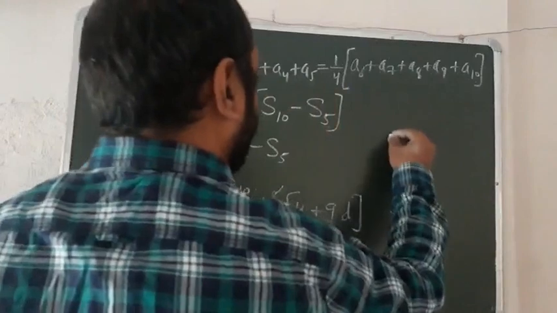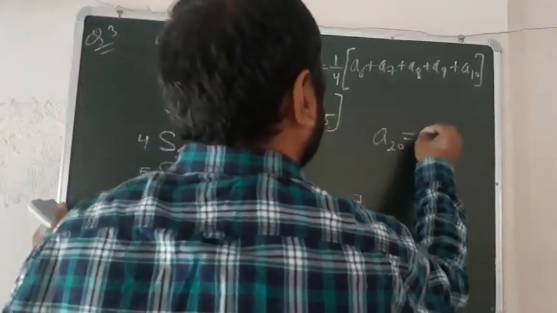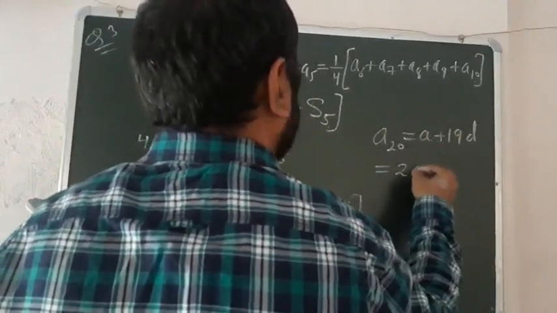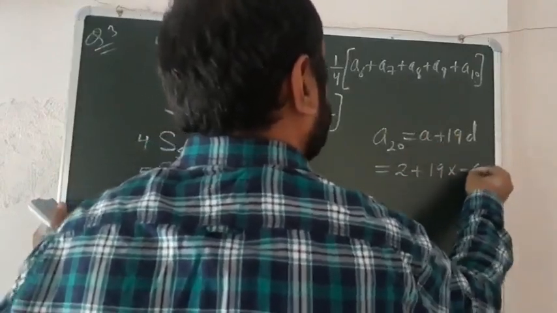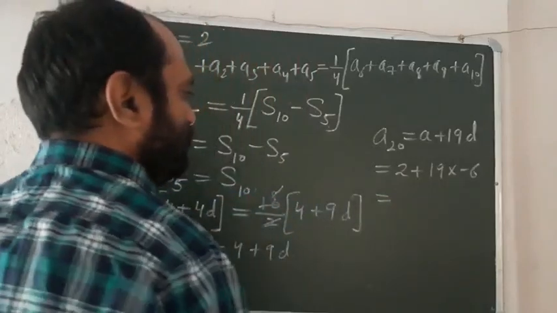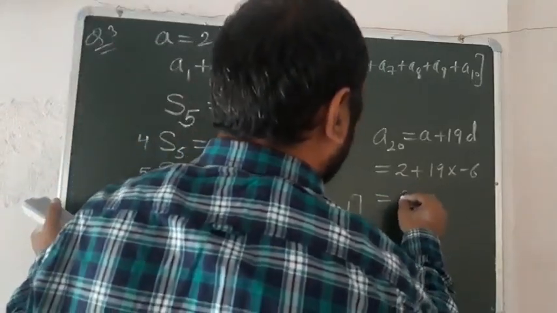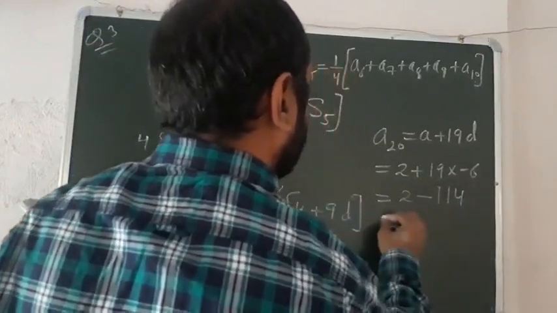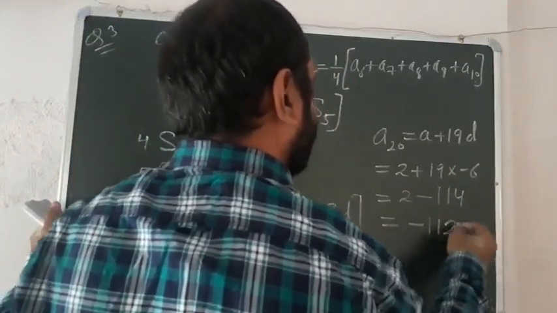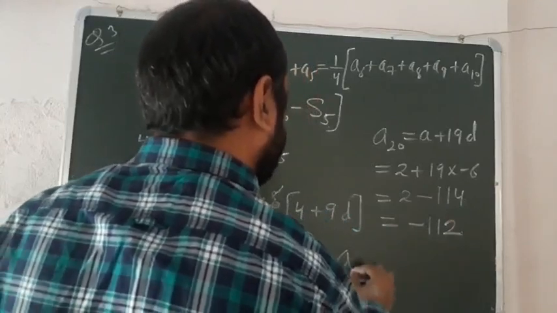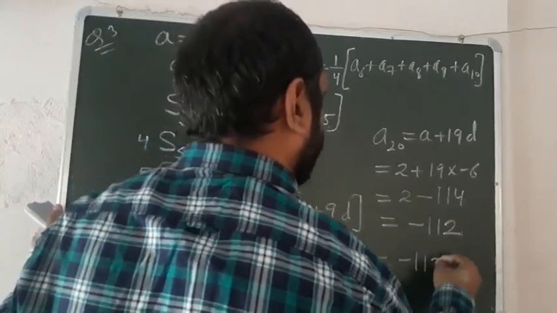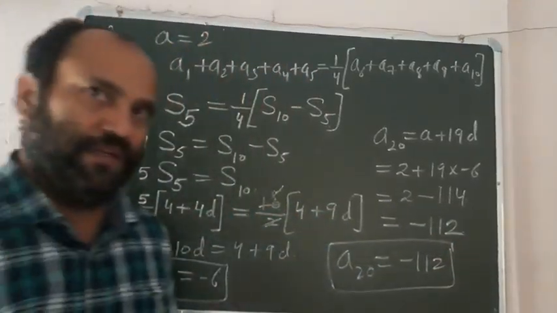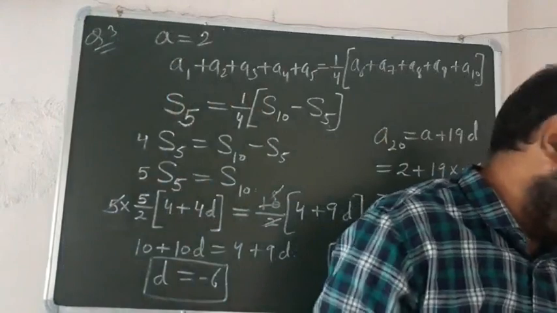Now you can find the value of A20. A20 means a plus 19 into d. So a is 2 plus 19 into d, where d is minus 6. So beta ji, you will get 2 minus 114. So the value of this is minus 112. So it is proved that A20 is equal to minus 112. So this is your right answer for this question number 3. It is easy to understand. Okay. Next question.